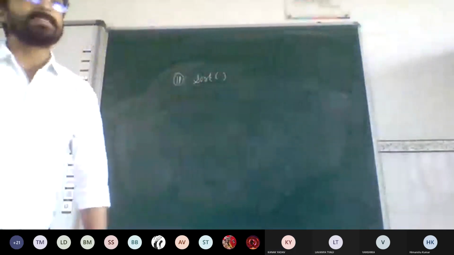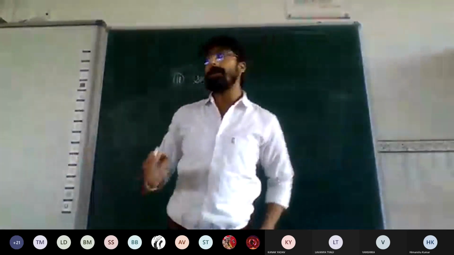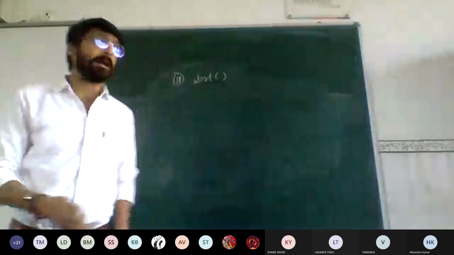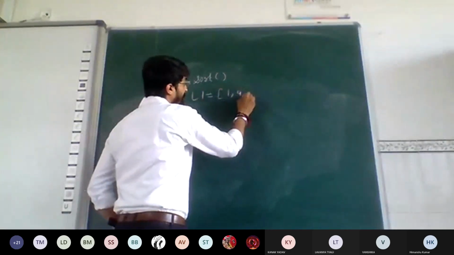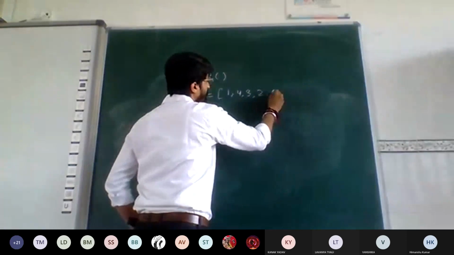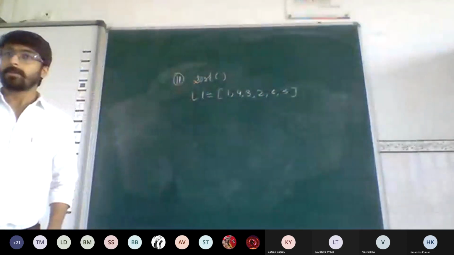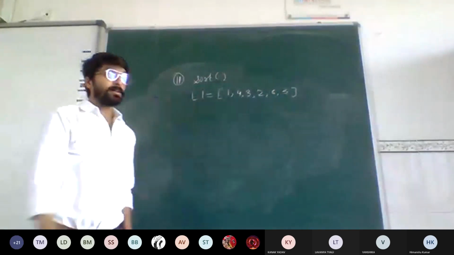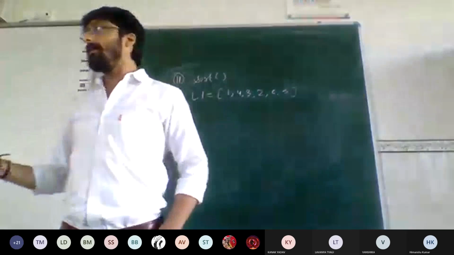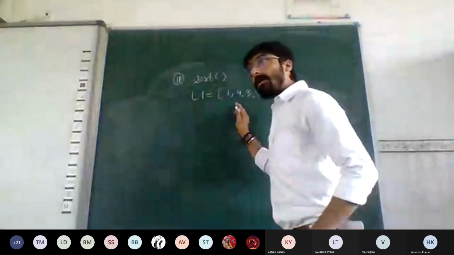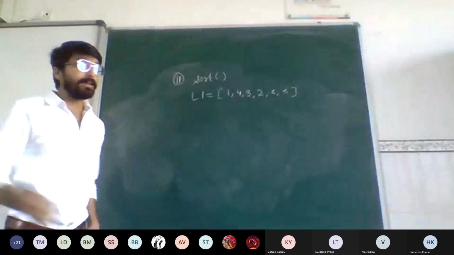The sort function will sort the list either in ascending or in descending order. Now, how are we going to do it? Whether the list is sorted in ascending or descending order, you can control that. How? Suppose I have given a list 1, 2, 3, 2, 6. Suppose this is my list, right? It is shuffled. It's neither in descending nor in ascending order. So I want to sort this list. First of all, we are going to sort this list in ascending order, then in descending.